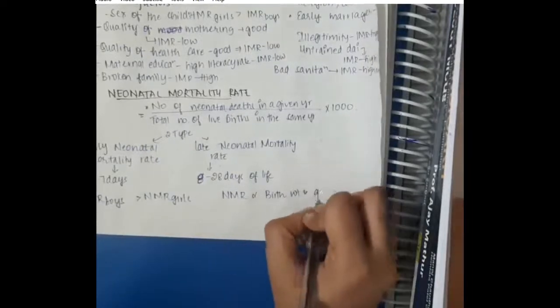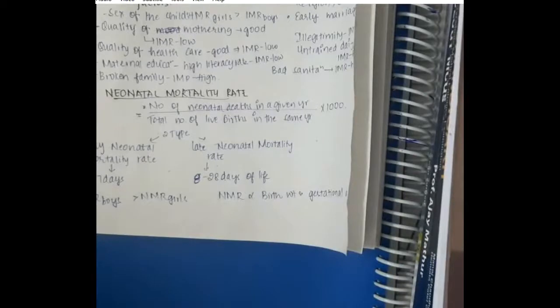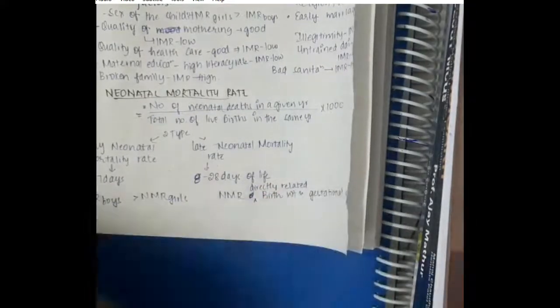Neonatal mortality rate is related to the birth weight and gestational age. That means the better the birth weight and gestational age, the lesser is the neonatal mortality rate. If there is lower birth weight and premature babies, there is higher chance of neonatal mortality. It is directly related, not proportional actually.